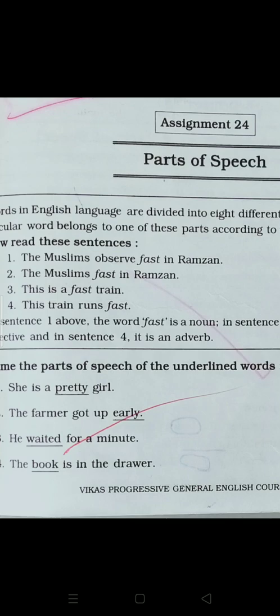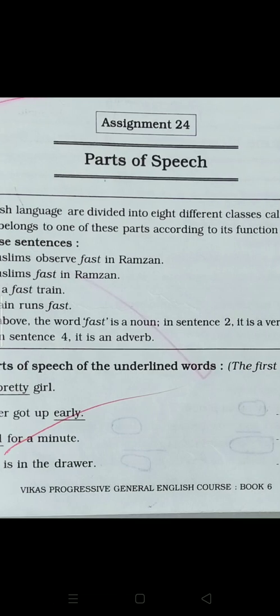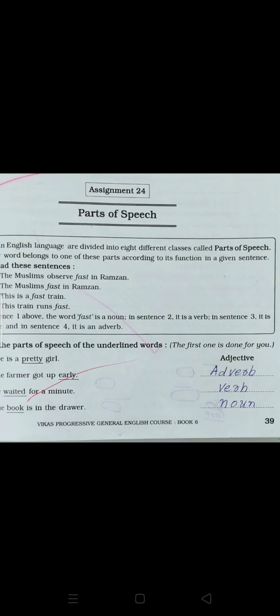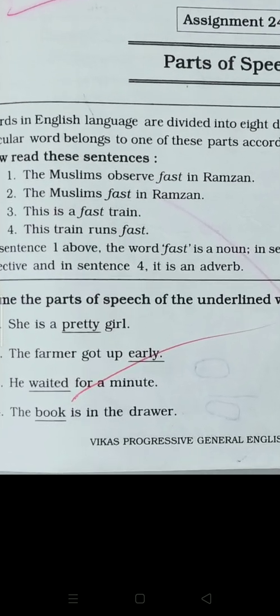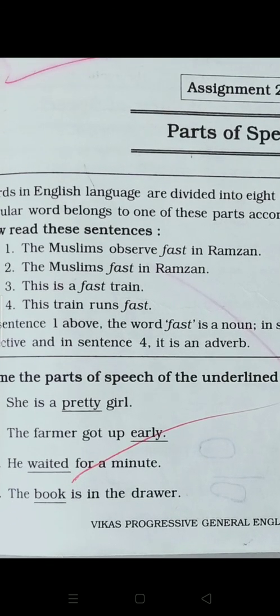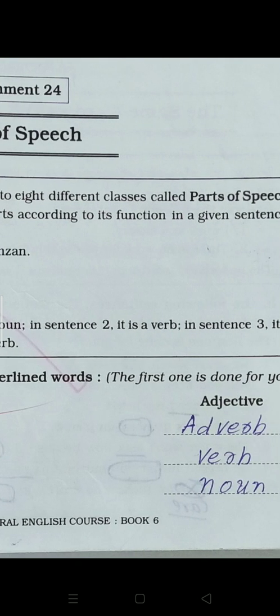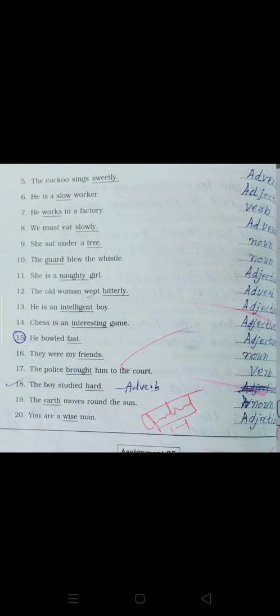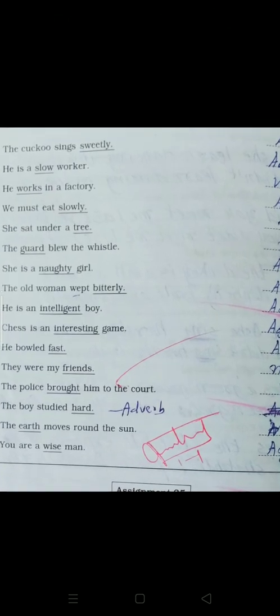And the farmer got up early. Got up early. Who got up? Got up is what, children, first of all? It is an action word. It is a verb. So something more about the verb. How did he get up? Early morning he got up. So this is your adverb. What is it called? Adverb. Now, the book. Book is what, children? A thing, correct? So it's a noun. So you just have to write over there noun. This way we have to complete this whole exercise.